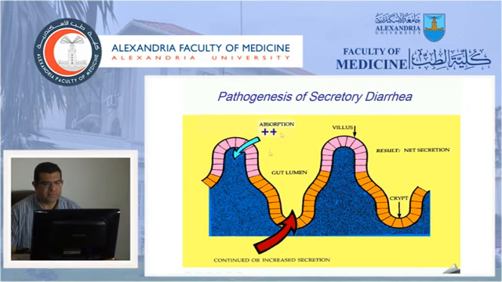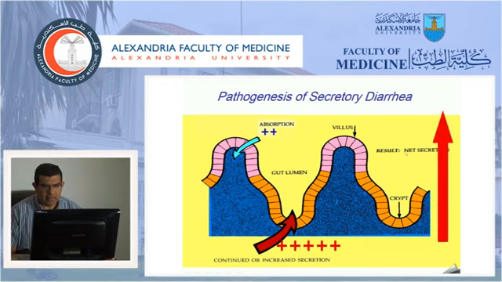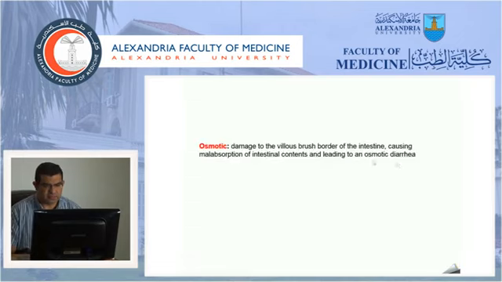As you see in this diagram, here the secretion is active and more than usual, while the absorption is normal or a little bit impaired due to the infection. The net result is loss of a large amount of fluid in the intestinal lumen due to the active secretion.